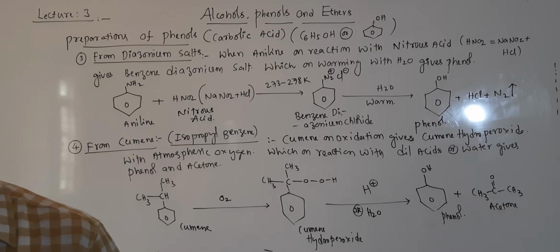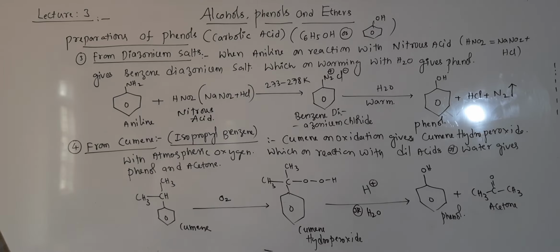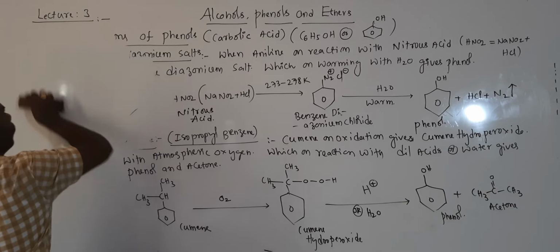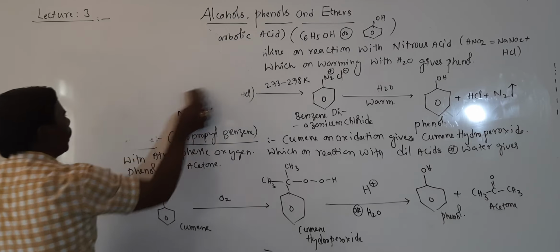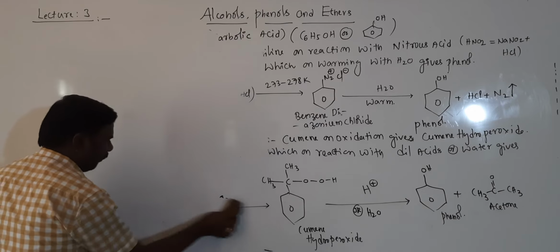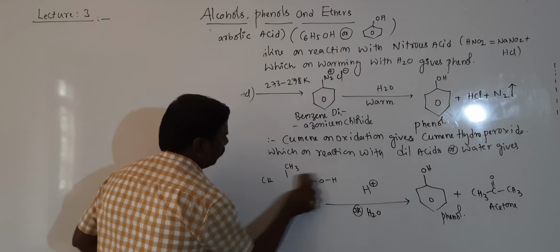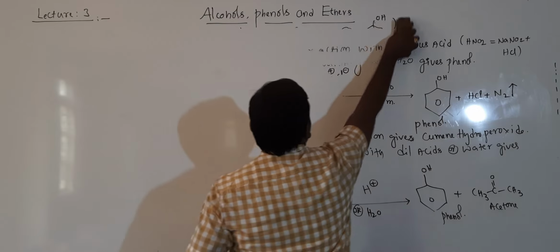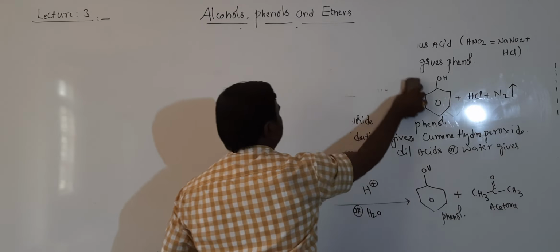Now, physical properties of alcohols and phenols. Preparations of alcohols and phenols are completed. So we'll discuss physical properties of alcohols and phenols.